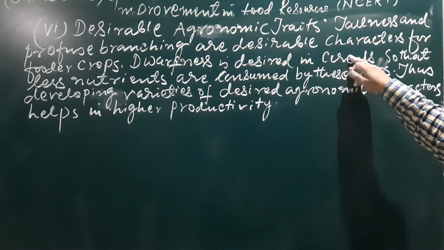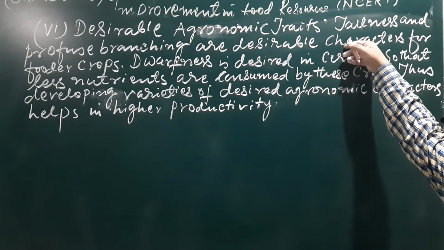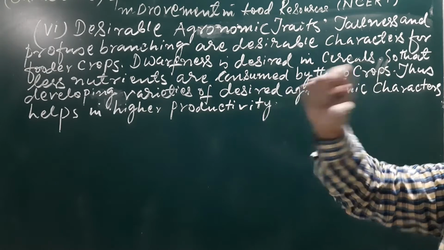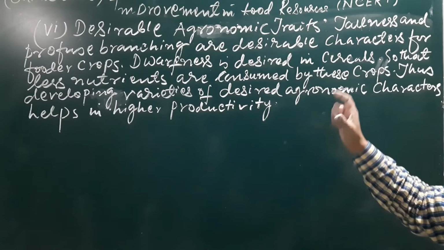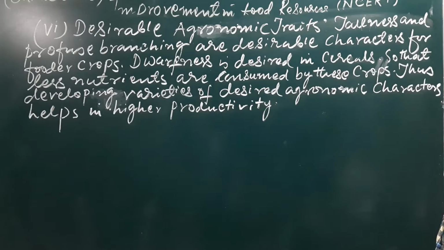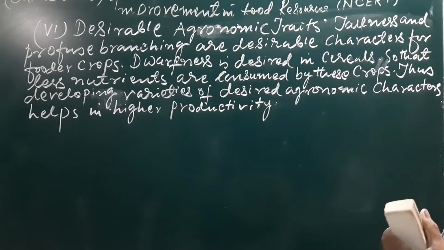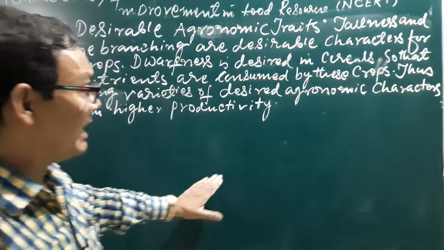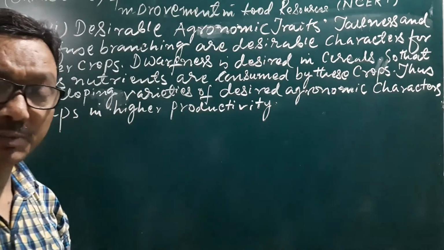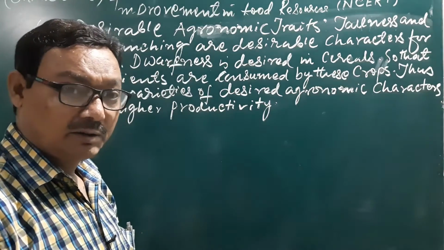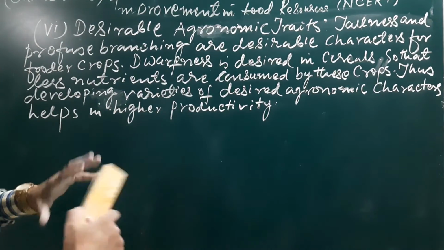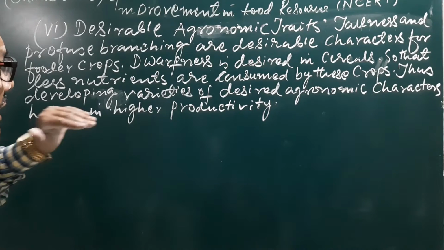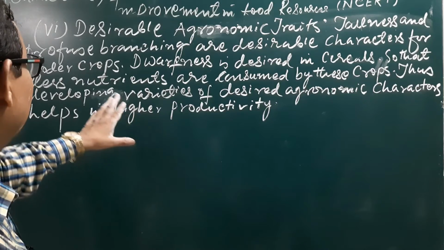In the case of plants, these are like their height, meaning tall and dwarf, the shape of the seed, the color of the seed, and the flower position, whether in the axial region or in the terminal, apical part of the plant. So these are the agronomic characteristic features of a plant.